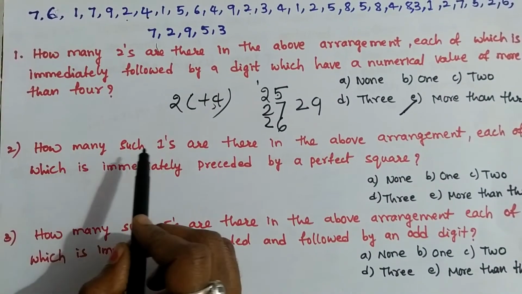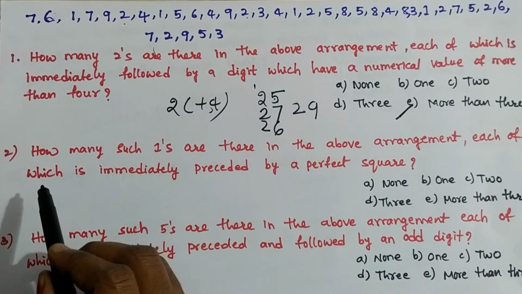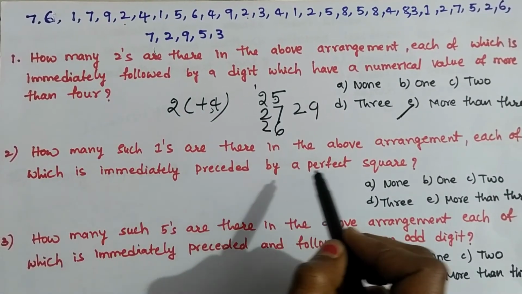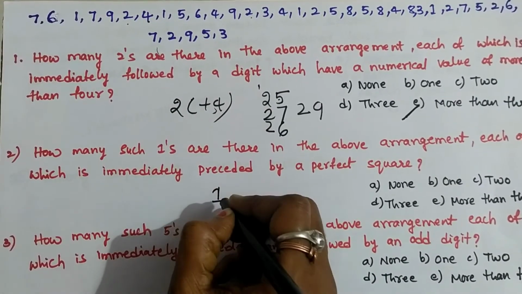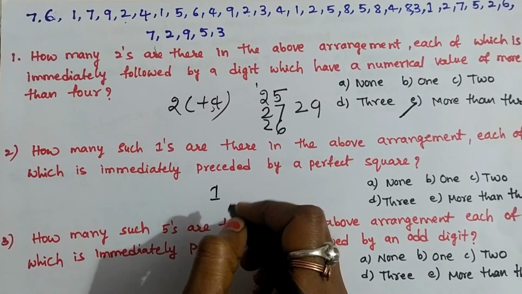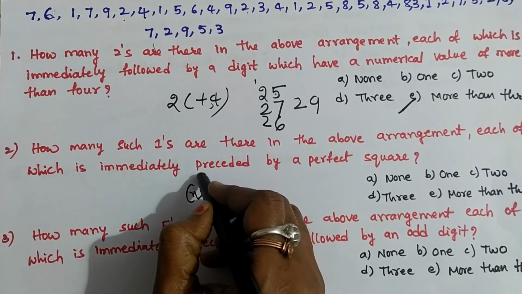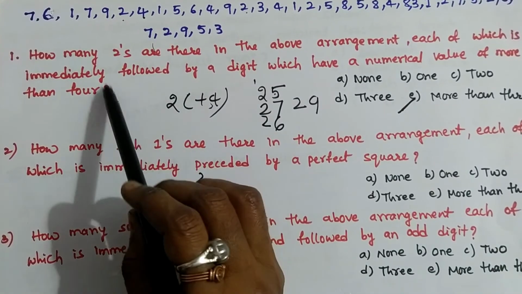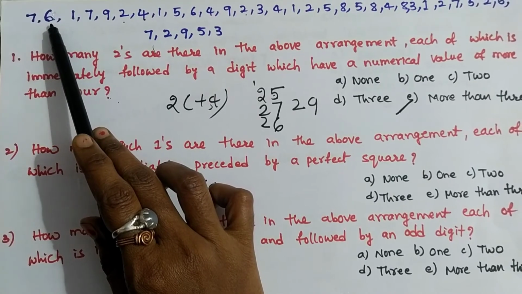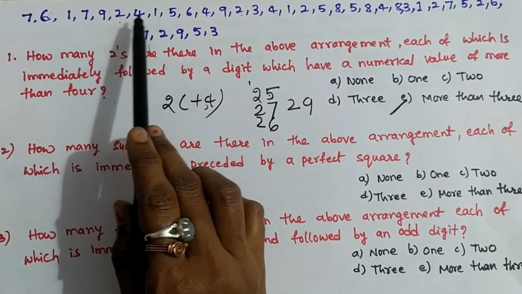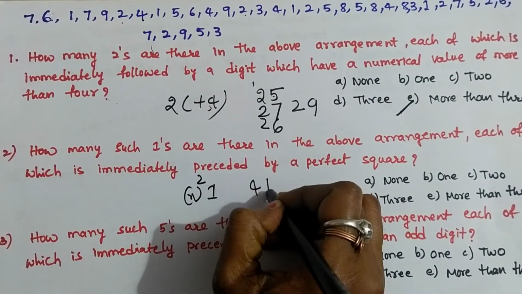Next question, how many such ones are there in the above arrangement, each of which is immediately preceded by a perfect square? Okay, preceded means before. So concentrate on 1. 1 is preceded by 6, but 6 is not a perfect square. 1, 4. 4 is a perfect square.